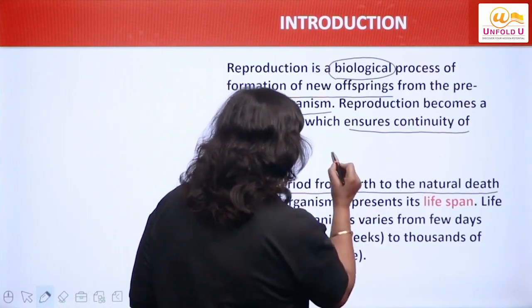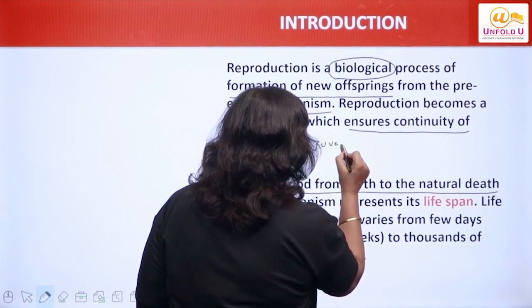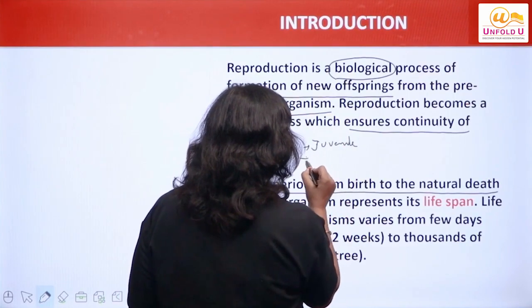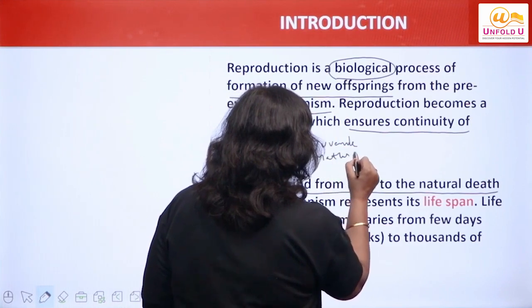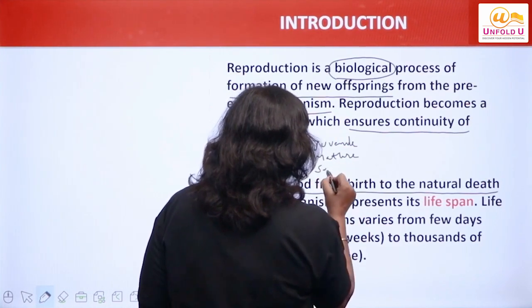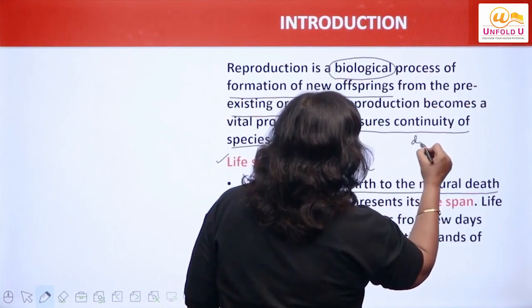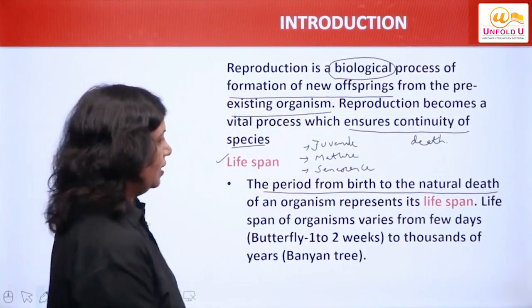We will talk about them later also. What are the 4 phases? Juvenile phase, then we have mature phase, then we have senescence phase, and death. So lifespan has 4 phases.